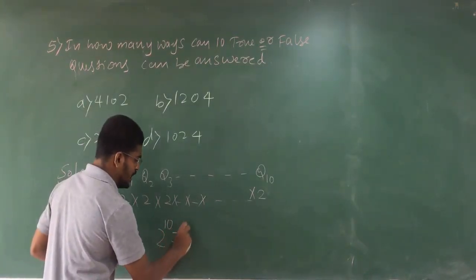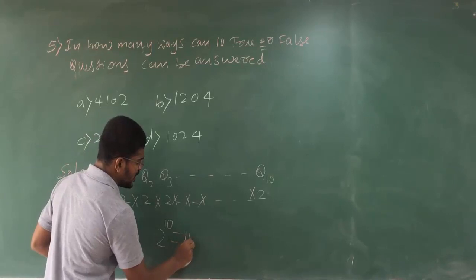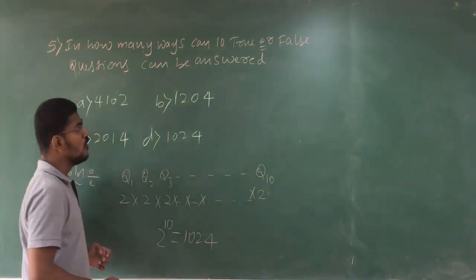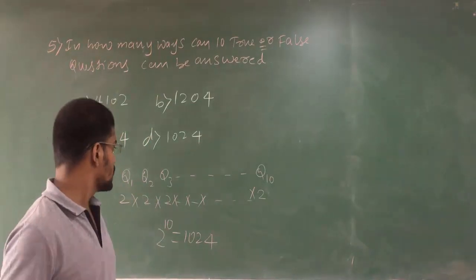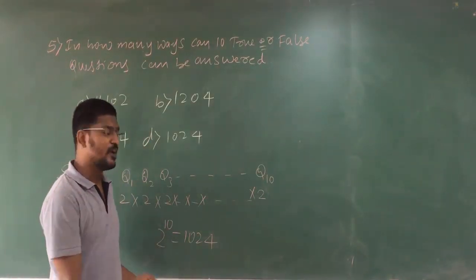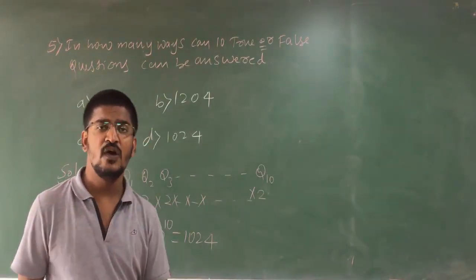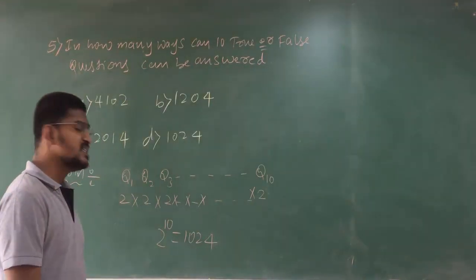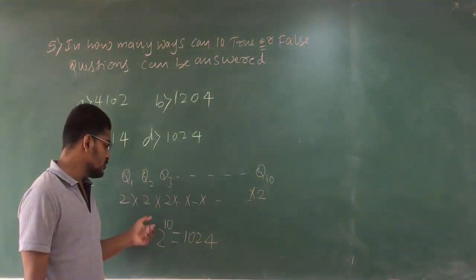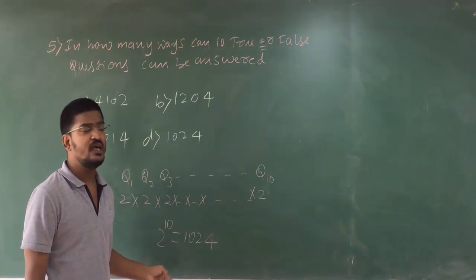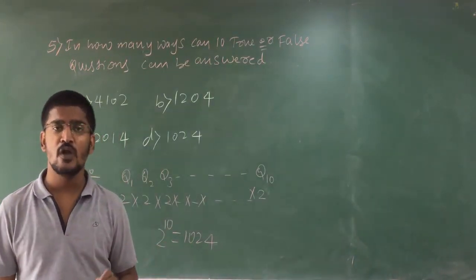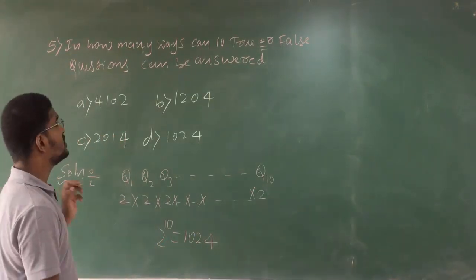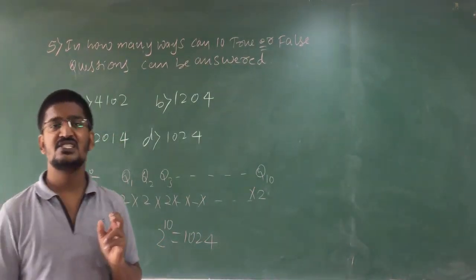So that will be nothing but 1024. You can take the calculator and simplify. 2 to the power of 10 is nothing but 1024. But calculators are not allowed in your exams, so you must be perfect with this calculation. So 2 to the power of 10 is 1024. Very simple question with a confusing statement.